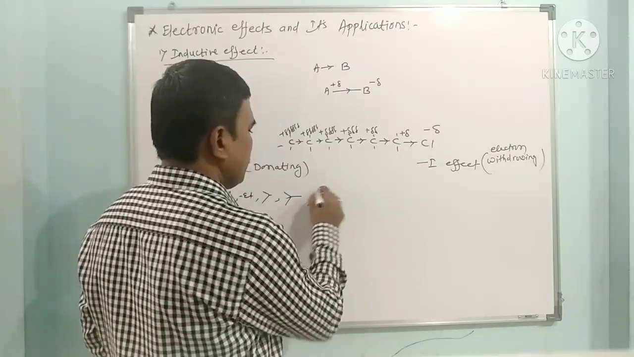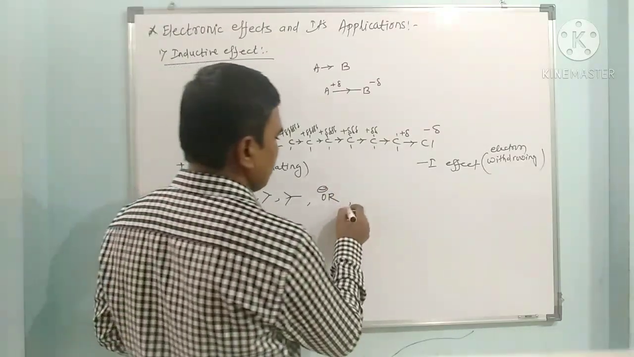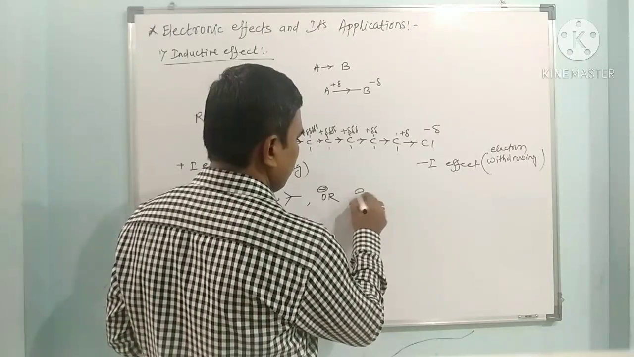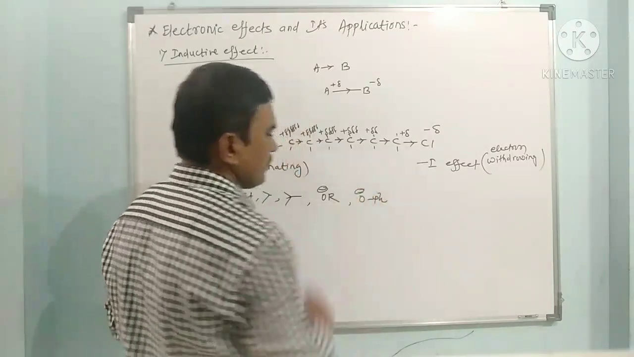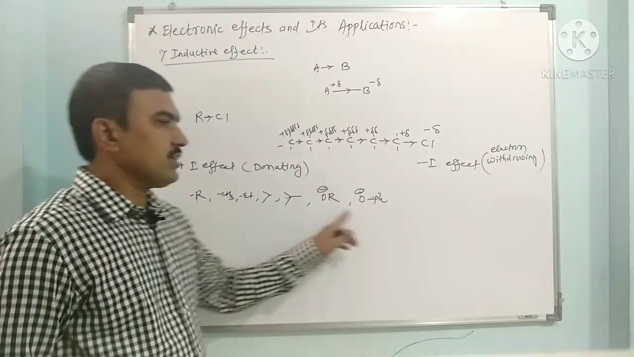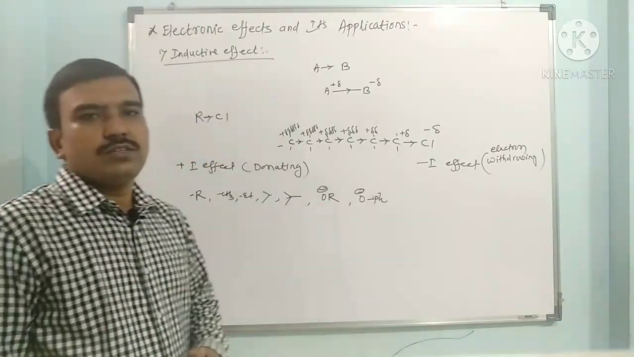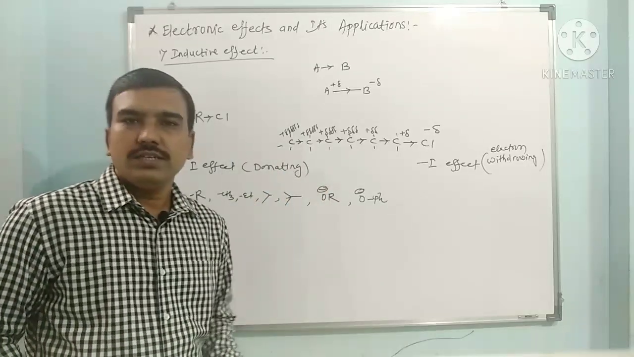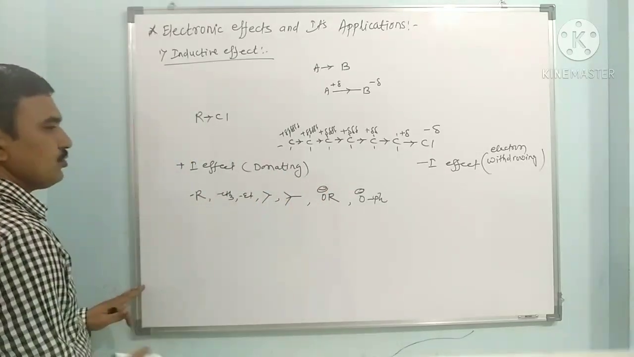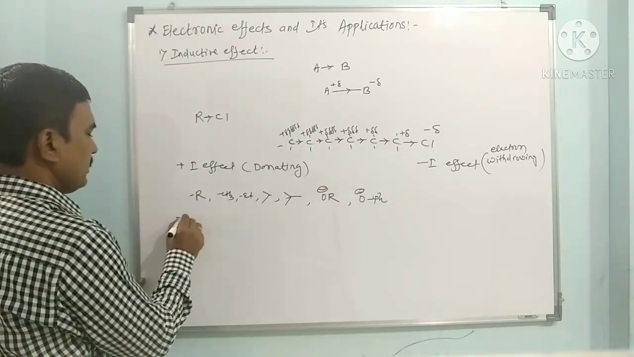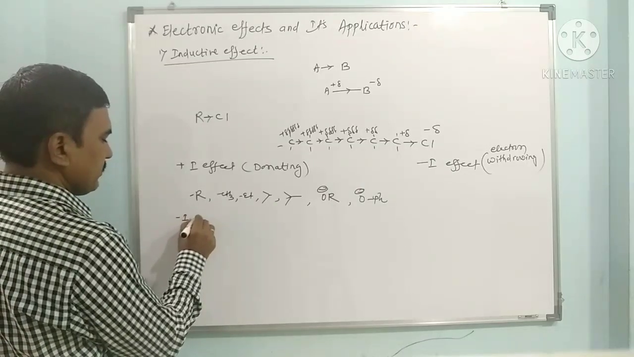When an alkoxide is there, it is also donating. When a phenoxide is there, it is also donating. So these groups are electron donating groups. When attached to an adjacent carbon, they donate electrons towards that carbon through the inductive effect. This is called the electron donating inductive effect. Now we have to see the electron withdrawing effect. So this is the minus I effect.